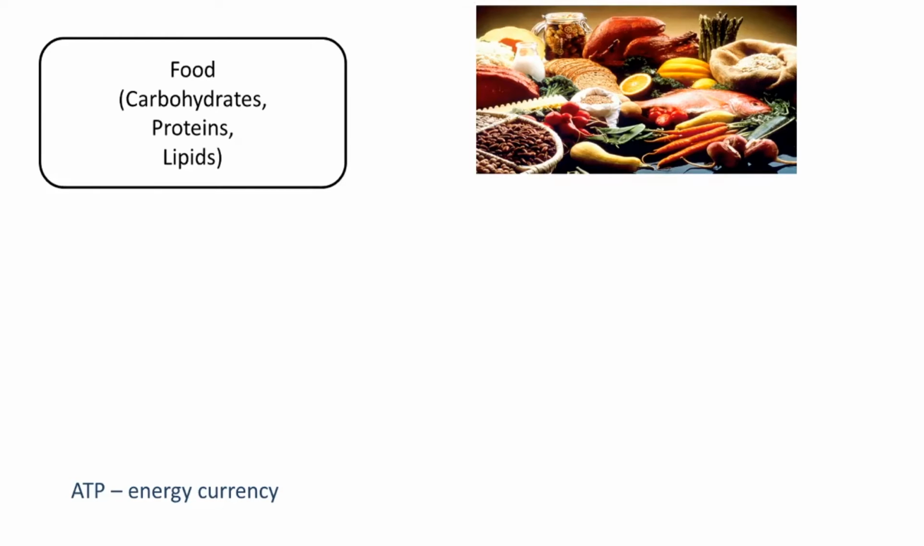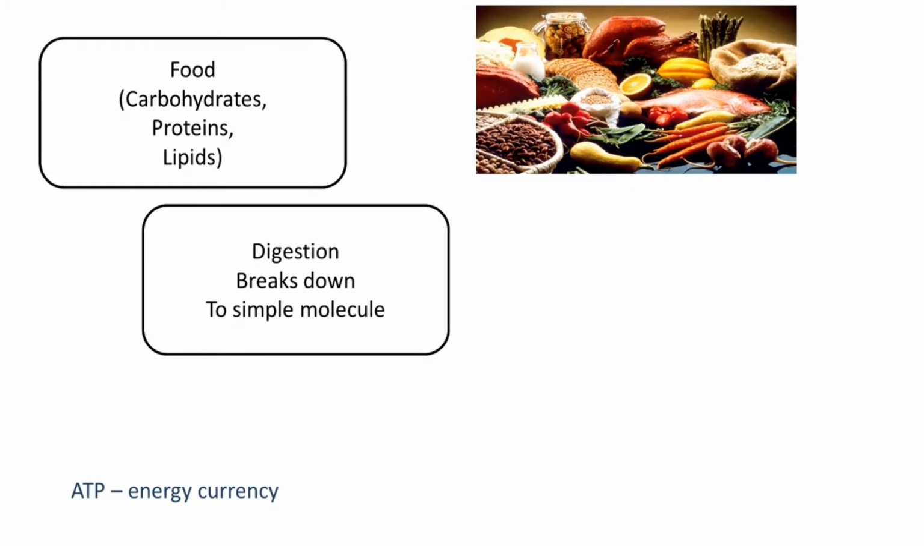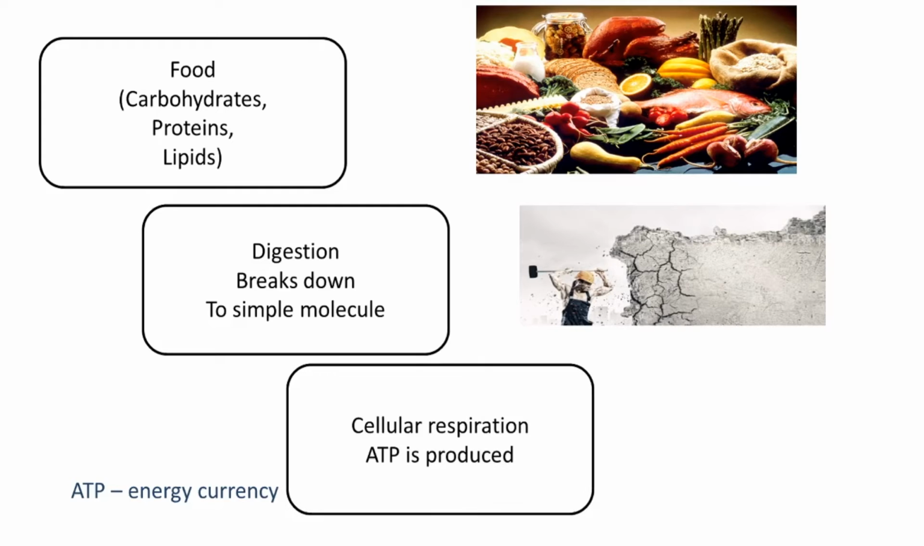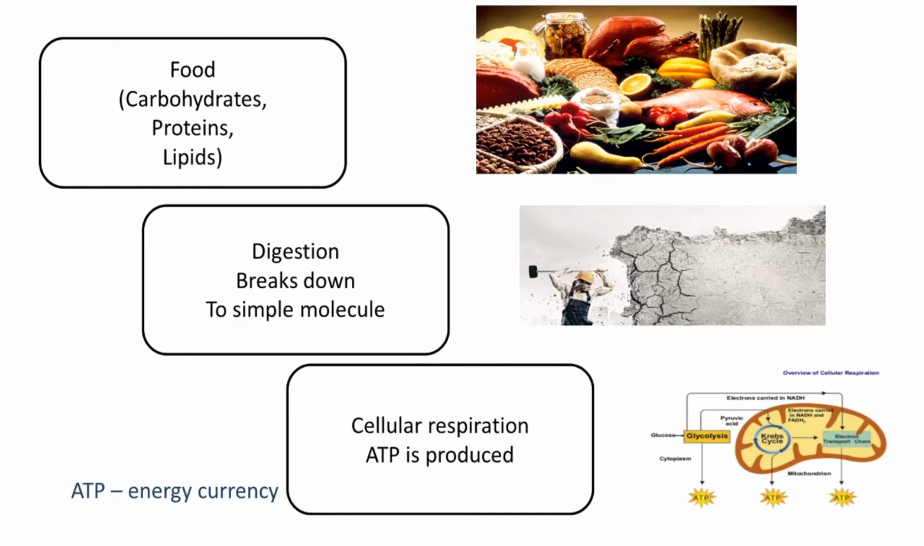So what we have here: food with carbohydrates, proteins, and lipids. We digest it, breaking it down to simple molecules, until they can enter our cells. When they get to our cell, by cellular respiration it produces ATP, adenosine triphosphate. So this is the energy currency. That's how we take energy from food, by breaking it down and by cellular respiration.